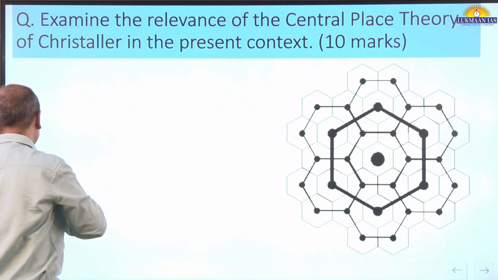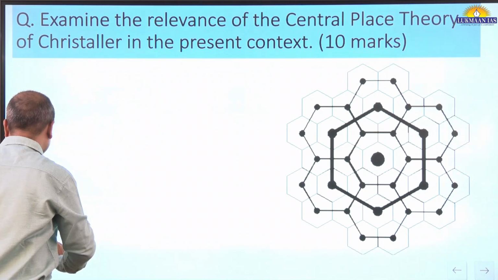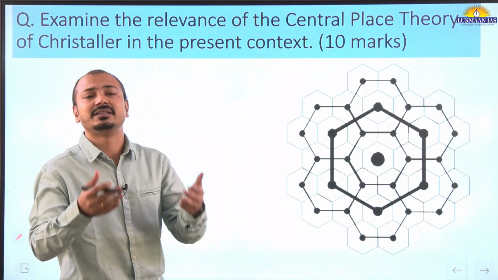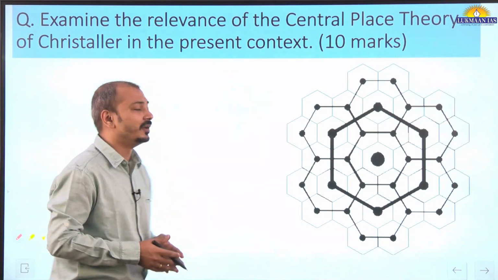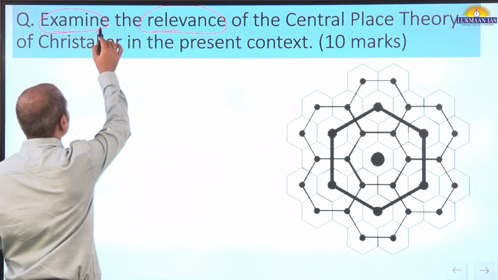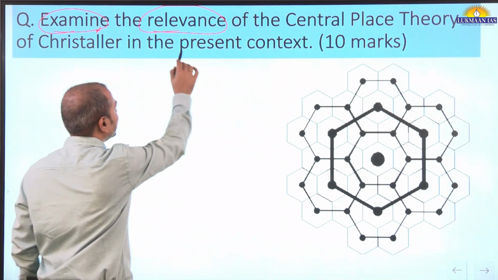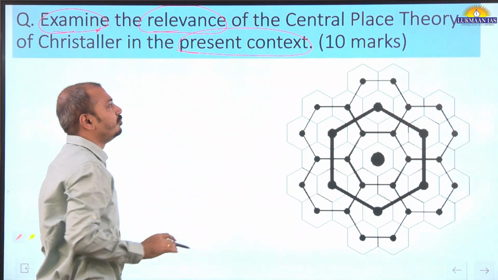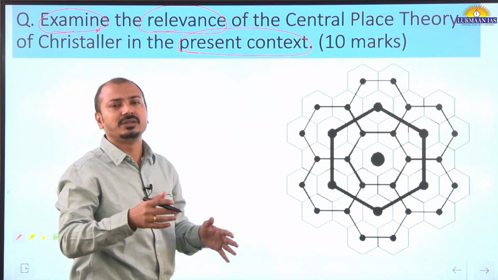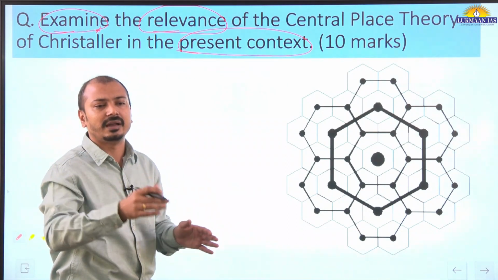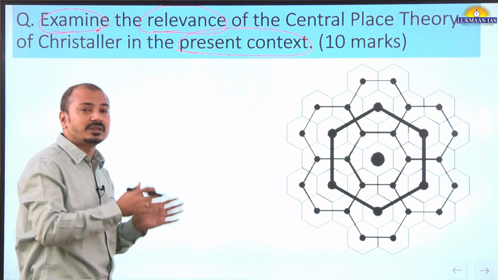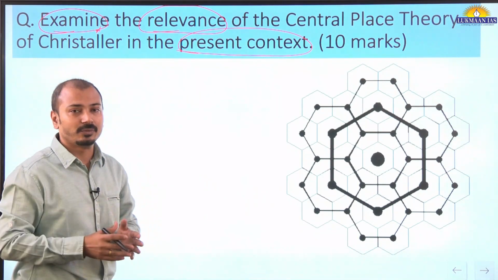Christaller's central place theory, we all learn about it, but the question is not asking for the description or explanation of the theory. Rather, it is asking to examine the relevance of this theory in the present context. It is very important because we have to write only in 150 words. Many students will start explaining the theory and all, and yes, the 150 words are over. So rather, you need to focus on what is asked in the question, the demand of the question.